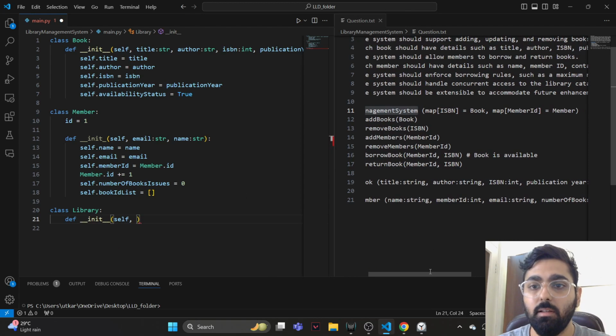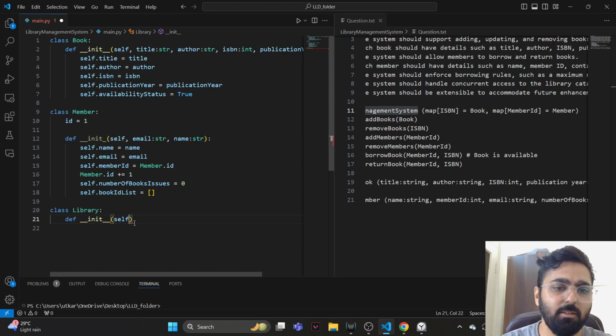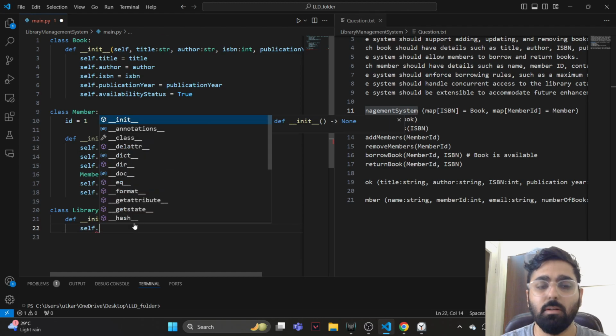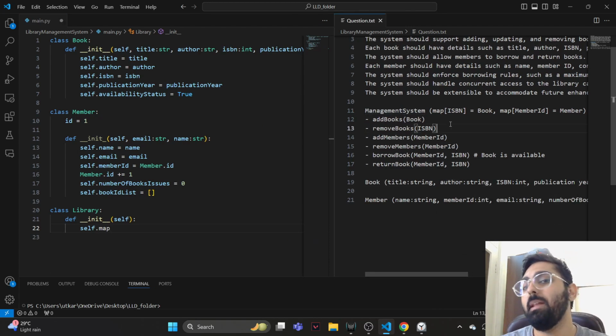So it has a map of ISBN numbers to a book, member ID to member, all of these things get added, right? So I don't think we need to pass anything in the constructor, but we are going to initialize them. One interesting thing over here is that the management system, does it span across multiple library instances?